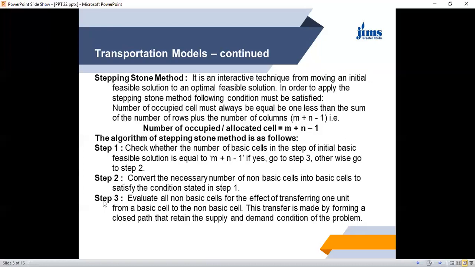What is step 3? We evaluate all non-basic cells for the effect of transferring one unit from a basic cell to a non-basic cell. This is the crux, the main theme of this method: what will be the effect on the cost if you transfer one unit of material from a basic cell, meaning an occupied cell, to a non-occupied cell. This transfer is made by forming a closed loop, a closed path, that retains the supply and demand conditions of the problem. Why the closed path?